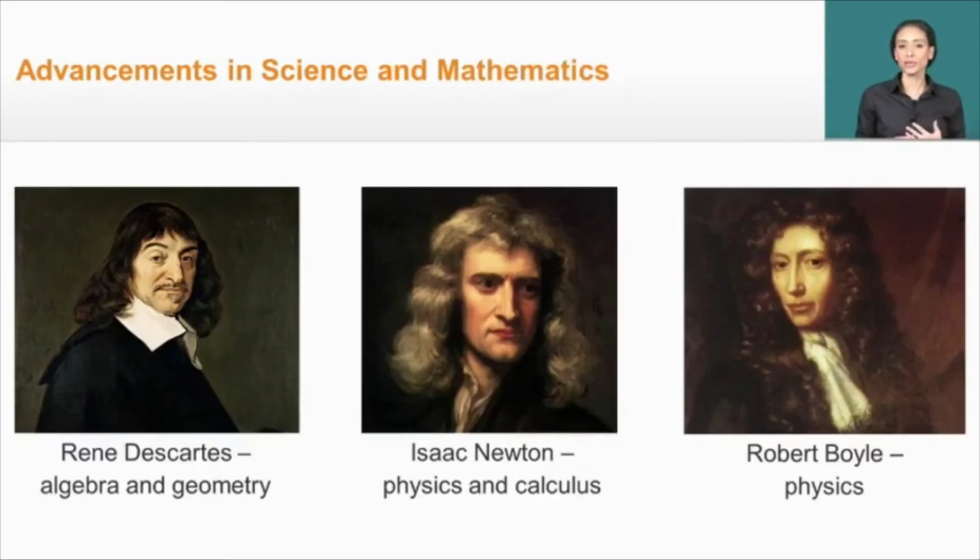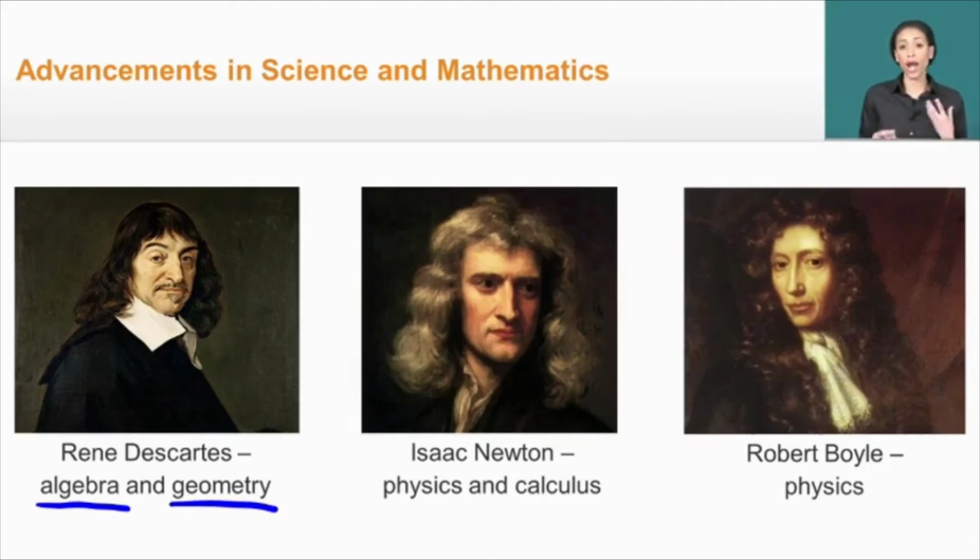So countless advancements were made during the scientific revolution in mathematics and science, and three men in particular were helpful in moving us forward. Now on the screen you see the images of these three men, starting with René Descartes, who pioneered the coordinate plane system and is responsible for bringing a lot of the algebra and geometry that we still use today into the world. He also pioneered the use of deductive reasoning. After Descartes, we see a man named Isaac Newton build upon the work of Kepler and Galileo by making advancements in the laws of motion.